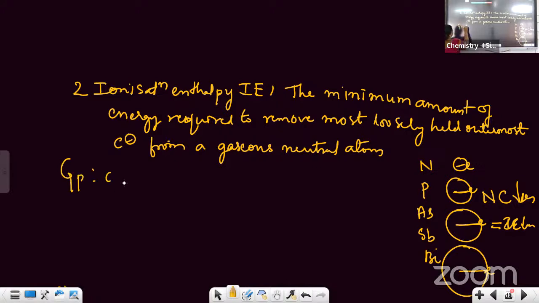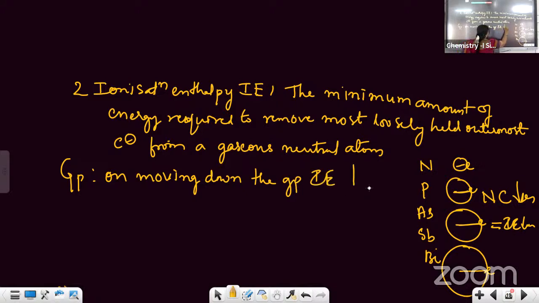So on moving down the group, ionization enthalpy decreases due to increase in atomic radius.